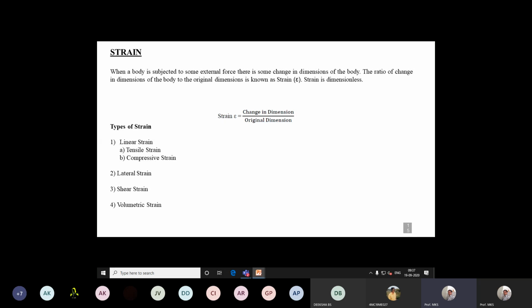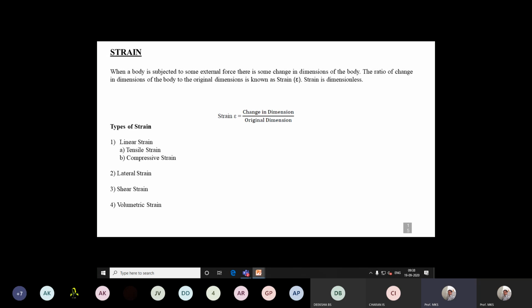Strain is nothing but a deformation, right? Whenever a body is subjected to load, after its resistance crosses a certain point of load, it undergoes a deformation. If it is a ductile material, it undergoes deformation. If it is brittle, it does not undergo any deformation.